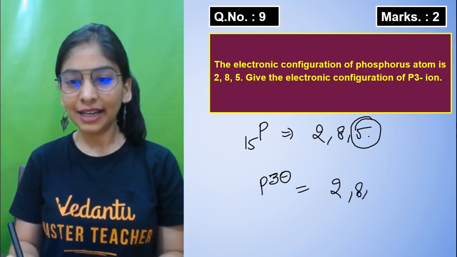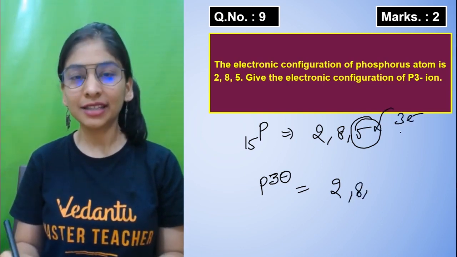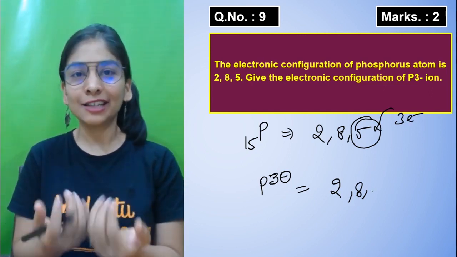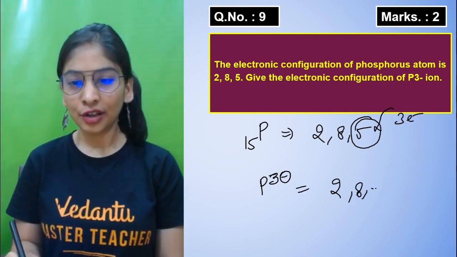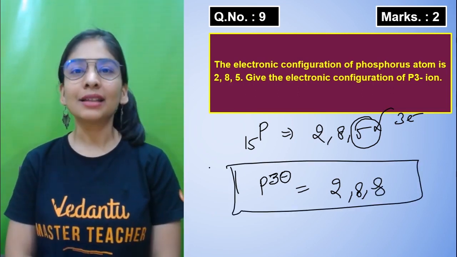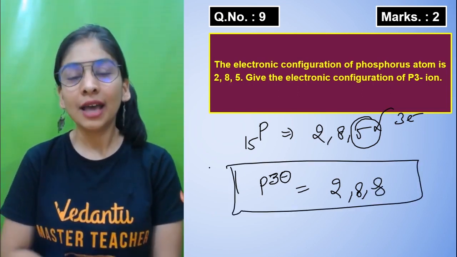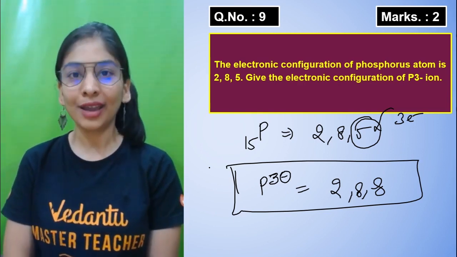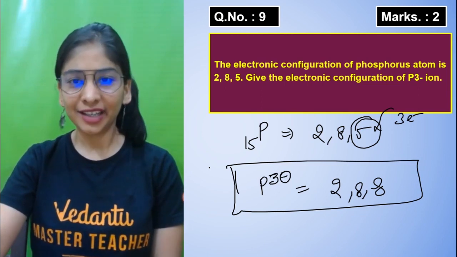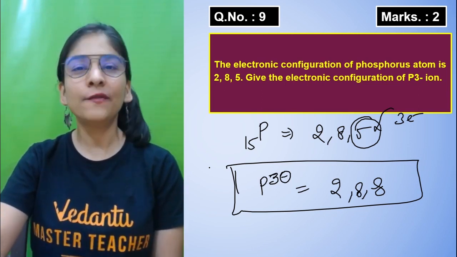So 2, 8, 5, and 3 electrons gained will be added here. Why gained? Because electrons carry a negative charge. 3 negative means it has taken 3 electrons. So 2, 8, 8 will be the configuration, a stable one. That's how phosphorus ended up having 8 electrons in its last shell. Okay, that's a non-metal which gains electrons, and I wrote the configuration. This 2 marks question is very, very easy.